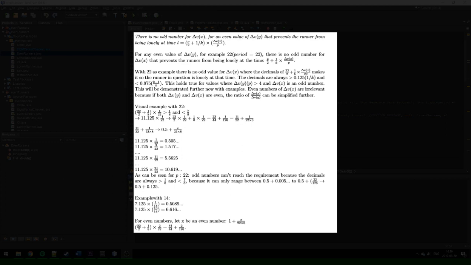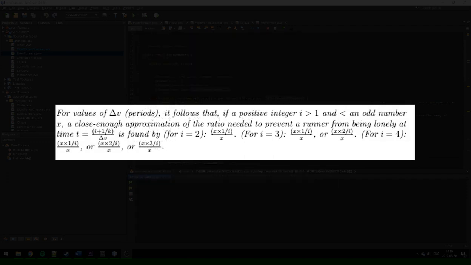vx divided by p. Now, this last characteristic or pattern for ratios of two delta v values is a very encompassing and, well, a broad pattern. And it says that for a positive integer bigger than 1 and less than an odd number x, a close enough approximation of the ratio needed to prevent a runner from being lonely at the time t equals I plus 1 divided by k divided by delta v is found by the following calculations. So we have x times 1 divided by I and divide this with x.